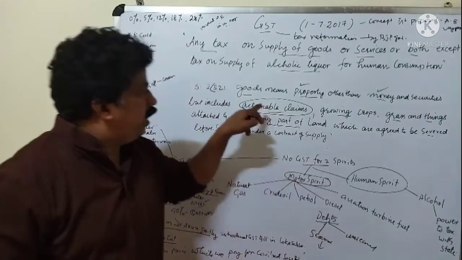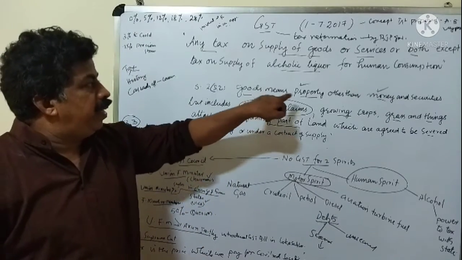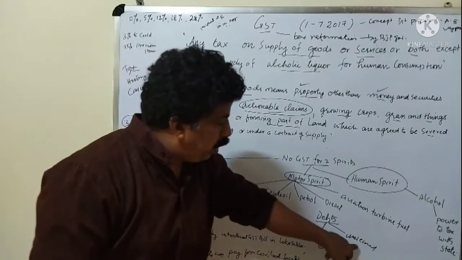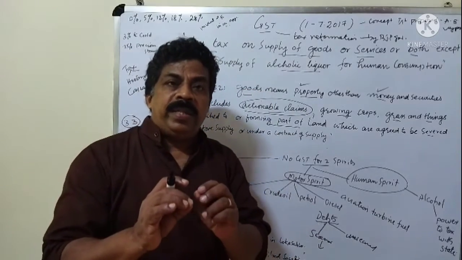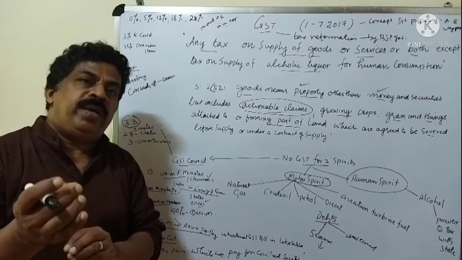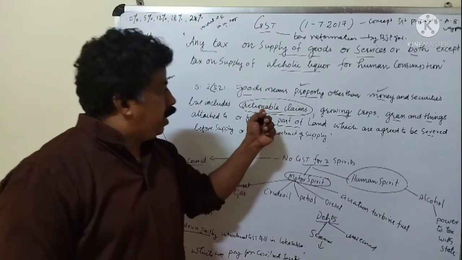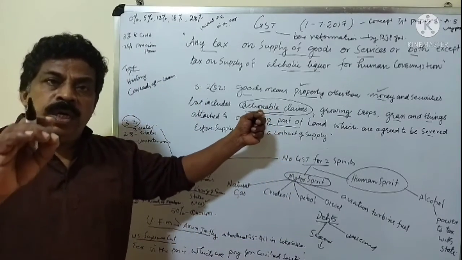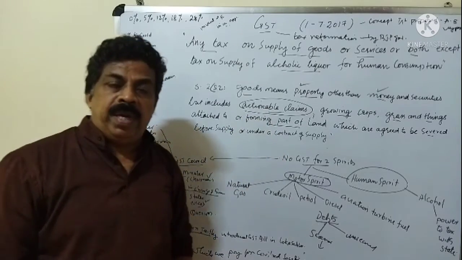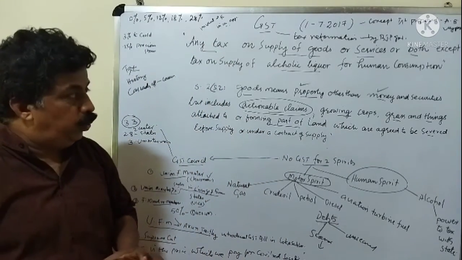Those debts are known as actionable claims. These actionable claims also come under goods under the law of GST. For example, a claim under an insurance policy, the amount due, the claim for the money of the insurance policy, is an actionable claim. Or rent due in arrears is also an actionable claim. That also comes under the GST law as goods.